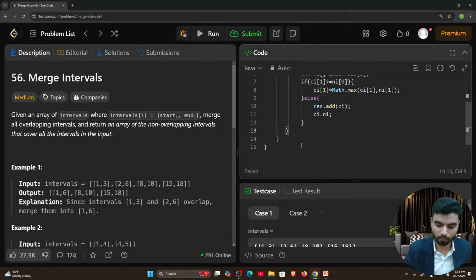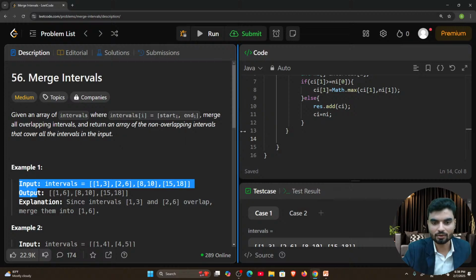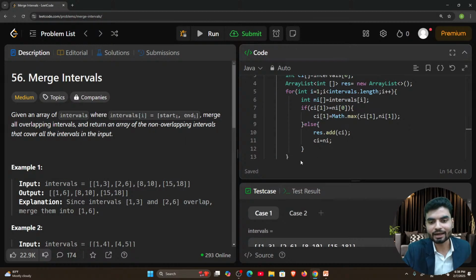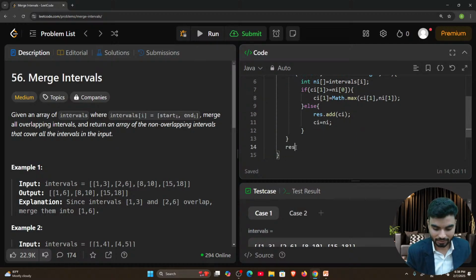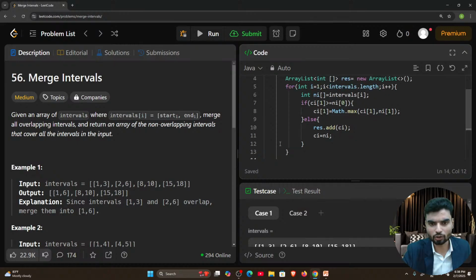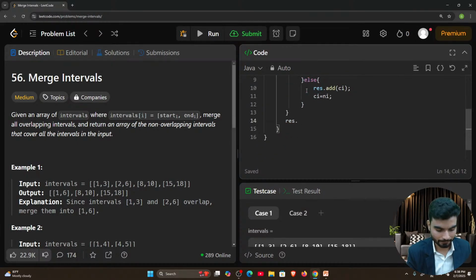We'll put in different input values, different test cases, and test cases are these things: input and output values, we call them test cases. Cool. So now at the end, I will add that last current index value, which we defined at the top, to the resultant. So dot add now current index. Okay, we'll dry run to understand this.